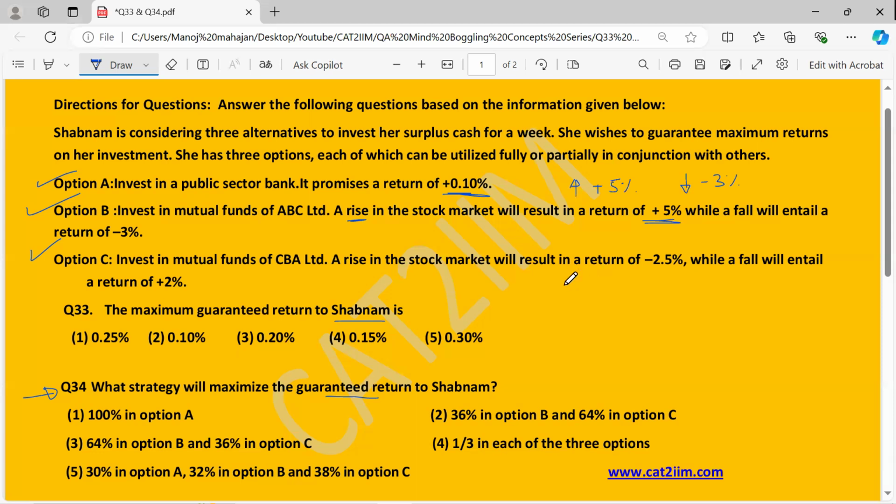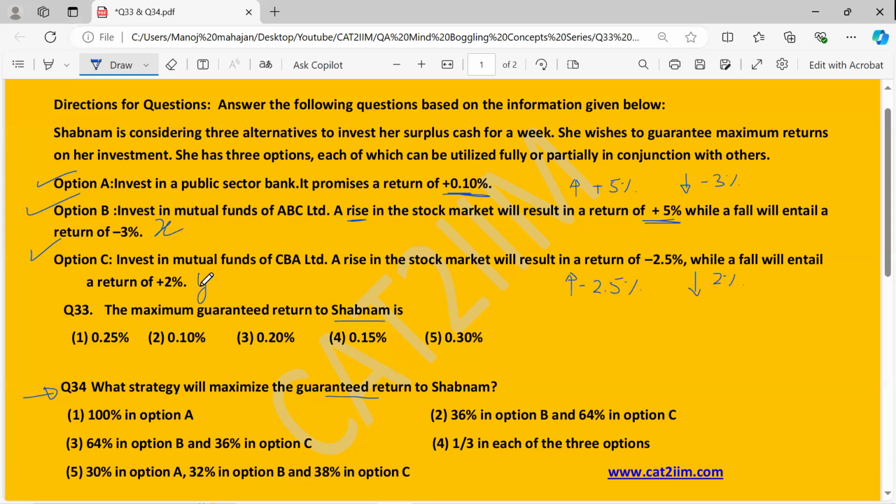When you come to option C, it is the other way around. When you look for a rise, in that case, there is a loss of 2.5%. But if there is a fall, in that case, they are saying there is a gain of 2%. So we cannot even completely invest in option C. So we are going to look for a possibility. Let's apply some money in option B, let's say X rupees, and in option C, let's say Y rupees.